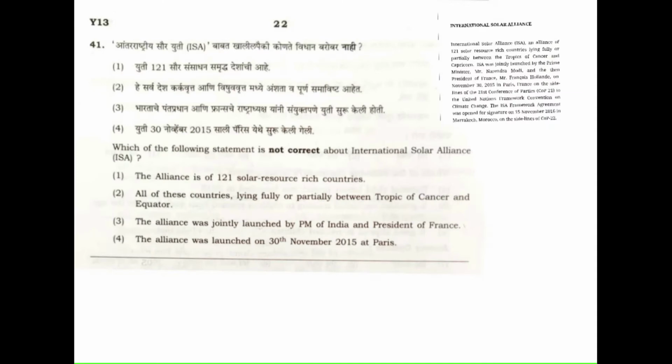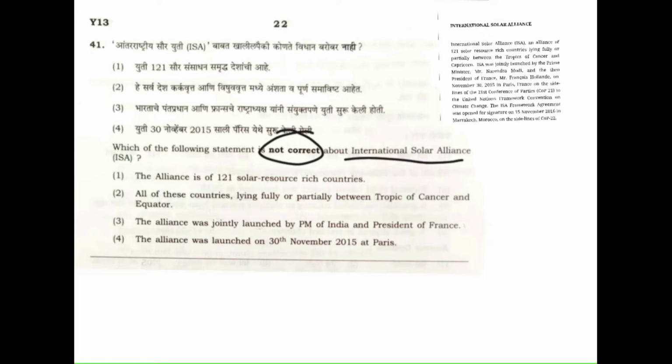Here comes question number 41. This is the controversial question, right? The paper was to be in the year 2020. This MPSC exam was scheduled for the year 2020, right? This is 2021, and the question is about ISA, that is International Solar Alliance. Okay, so which of the following statements is not correct? They're asking us not correct. That means which statement is wrong, right?